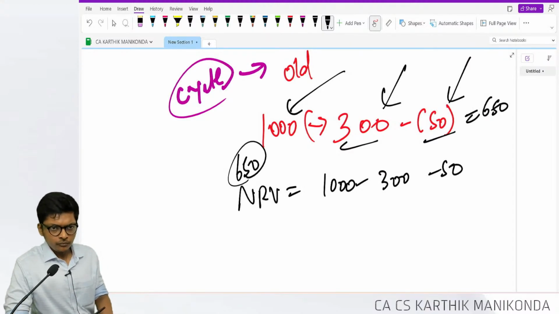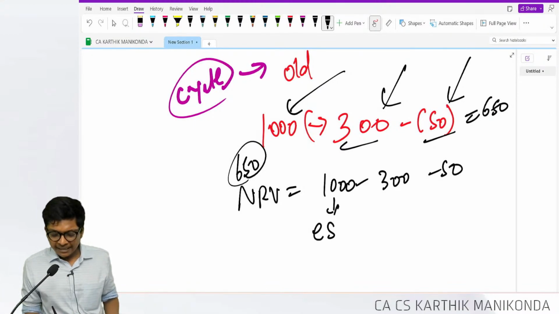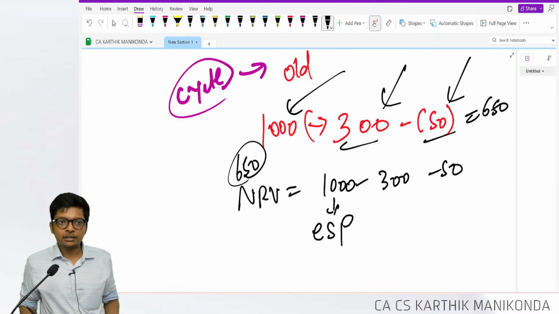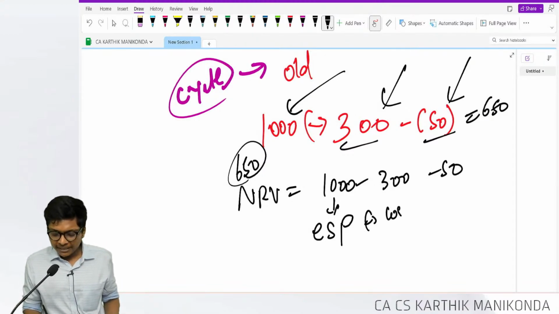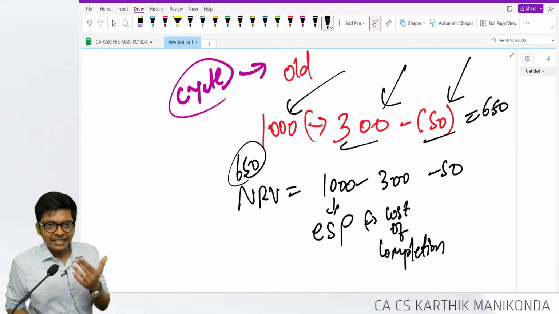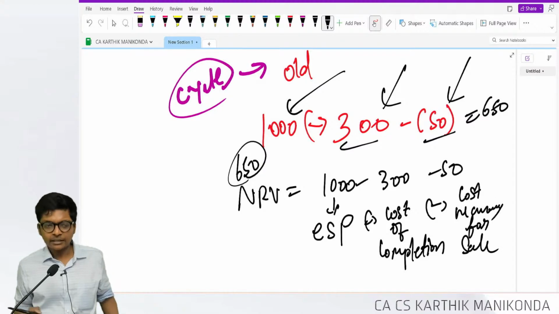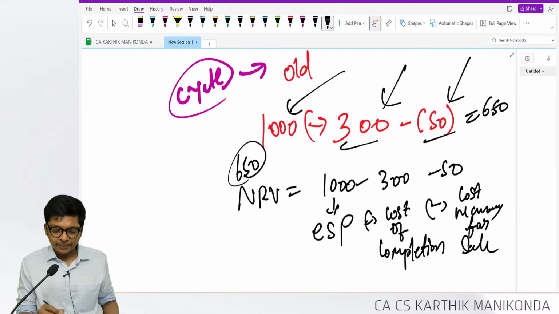Correct? So 1000 is the estimated selling price, minus cost of completion, cost necessary for completion, and 50 is cost necessary for sale, brokerage, selling expenses.